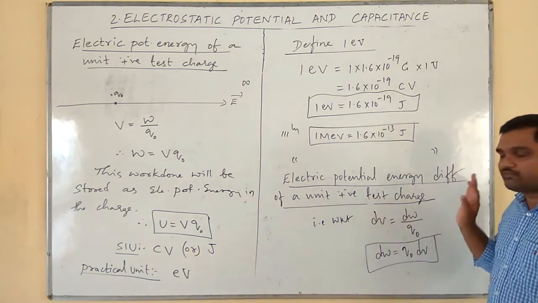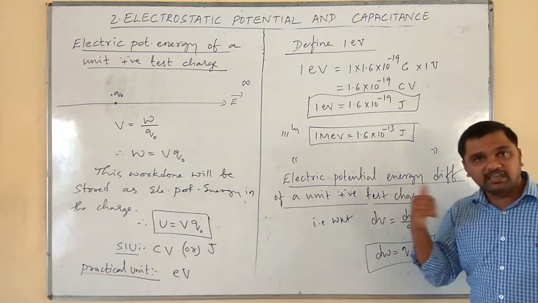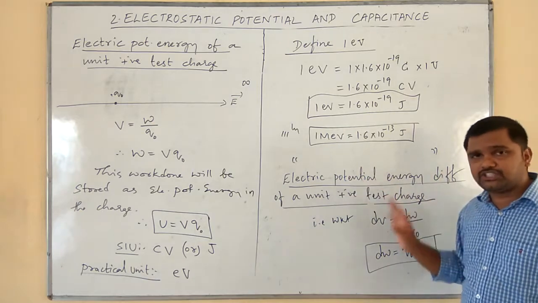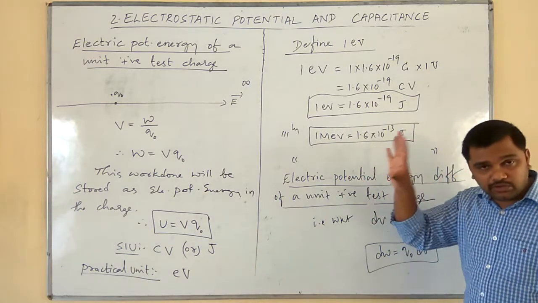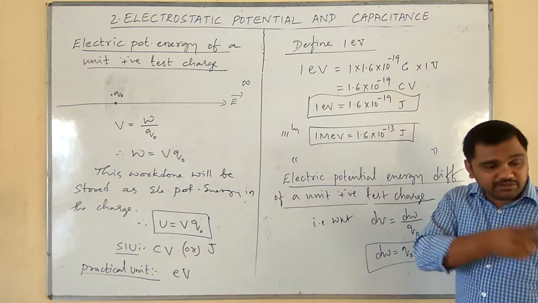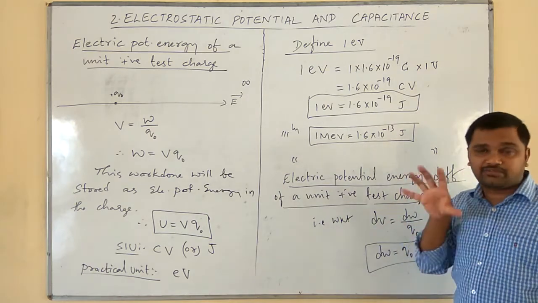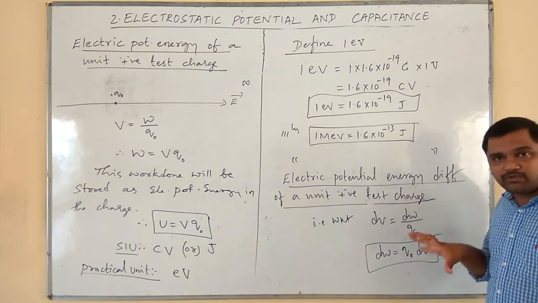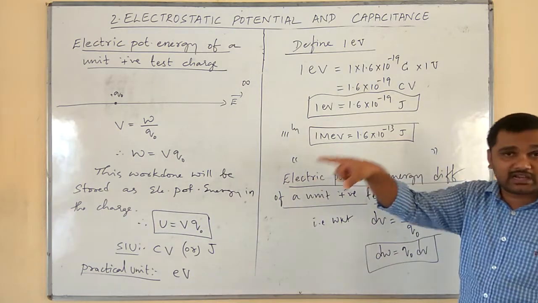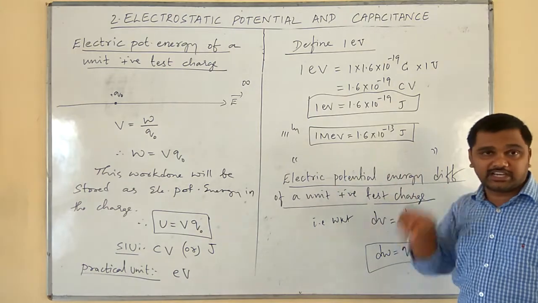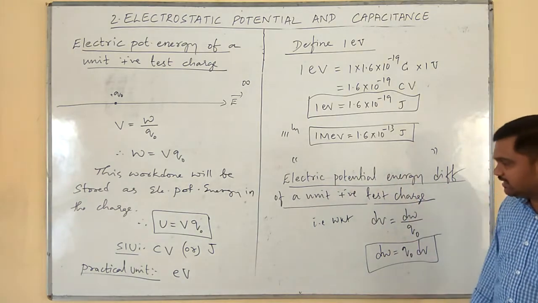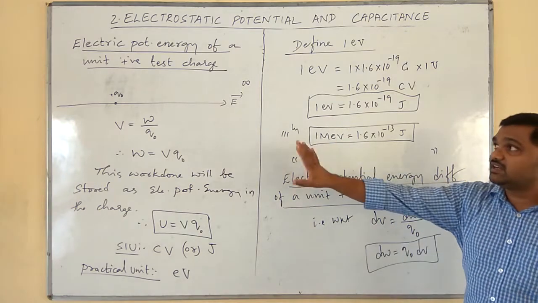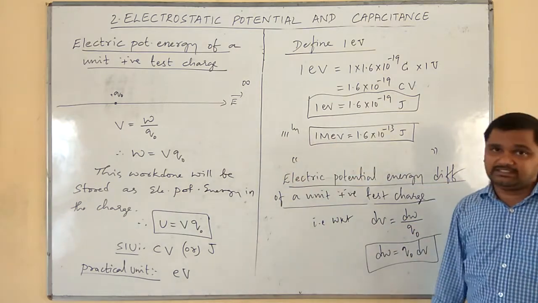Like that we have to define electric potential energy difference. Let me repeat once again. Electric potential energy difference of a unit positive test charge between 2 points in an external electric field can be defined as the amount of work done in moving it from one point to another point opposite to the direction of electric field. The SI unit and practical unit for this is similar to that of electric potential energy.